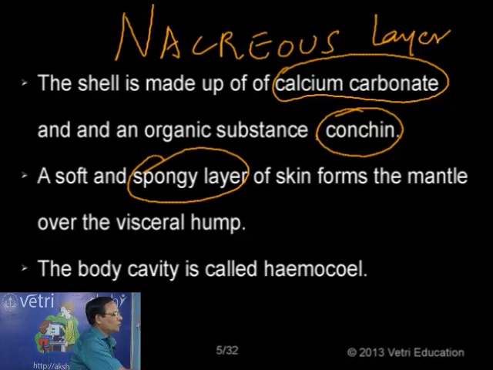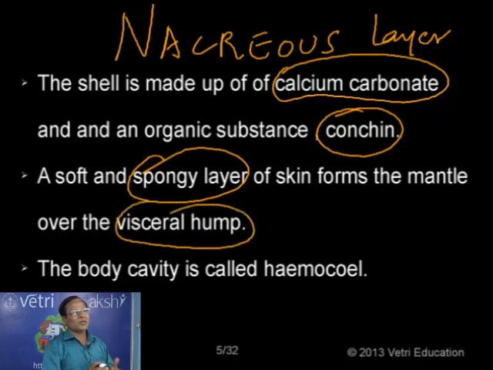One question from that: someone asked what is a visceral hump? Simply a visceral mass. The various organ systems are compressed together to form a mass. The body of the animal is called the visceral mass. In some cases we have a distinct head, in some cases we have a distinct foot, and the whole structure is modified because of a process during development. For example, in the case of snails, the body is spirally coiled and you cannot differentiate head, mass, etc. The body of a mollusk is called the visceral hump.